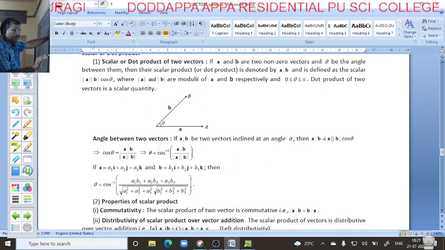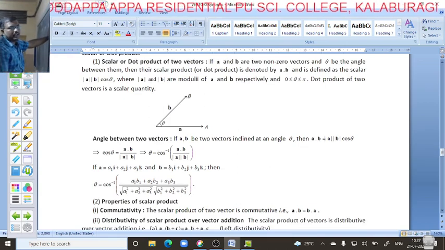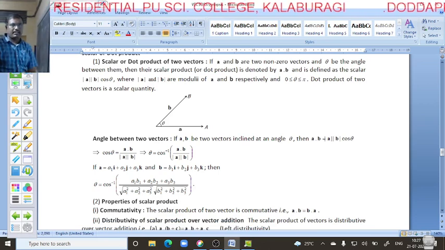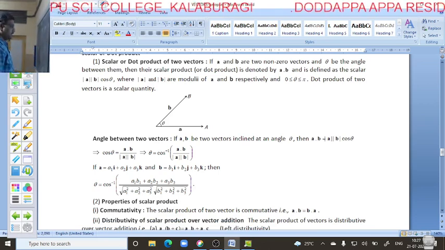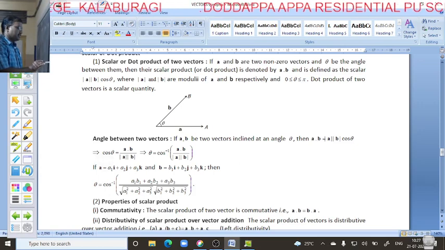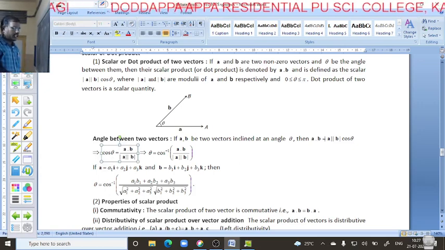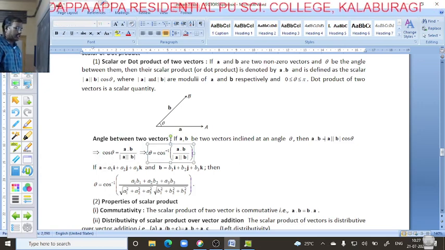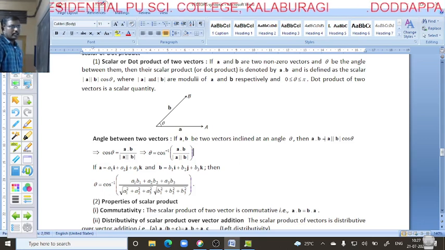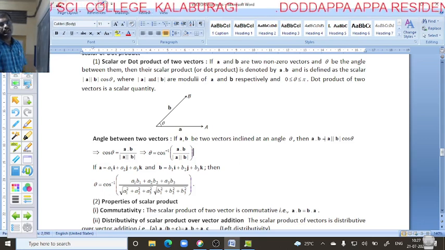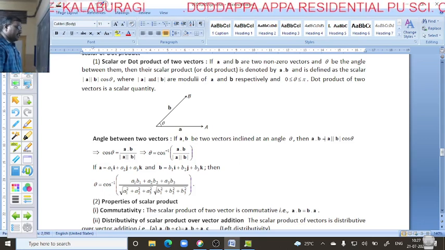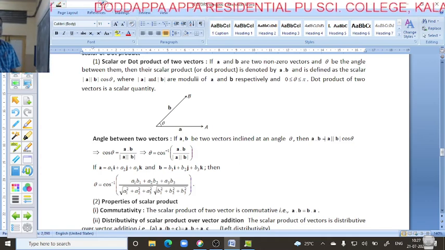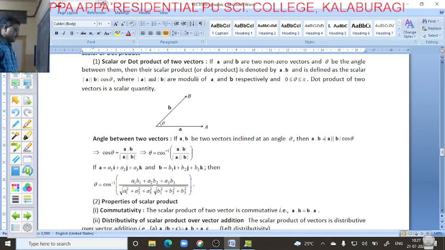Then it is defined by vector a dot vector b equal to magnitude of vector a, magnitude of vector b, cos theta, or cos theta is equal to vector a dot vector b divided by magnitude of vector a, magnitude of vector b, or theta is equal to cos inverse of vector a dot vector b divided by magnitude of vector a, magnitude of vector b.